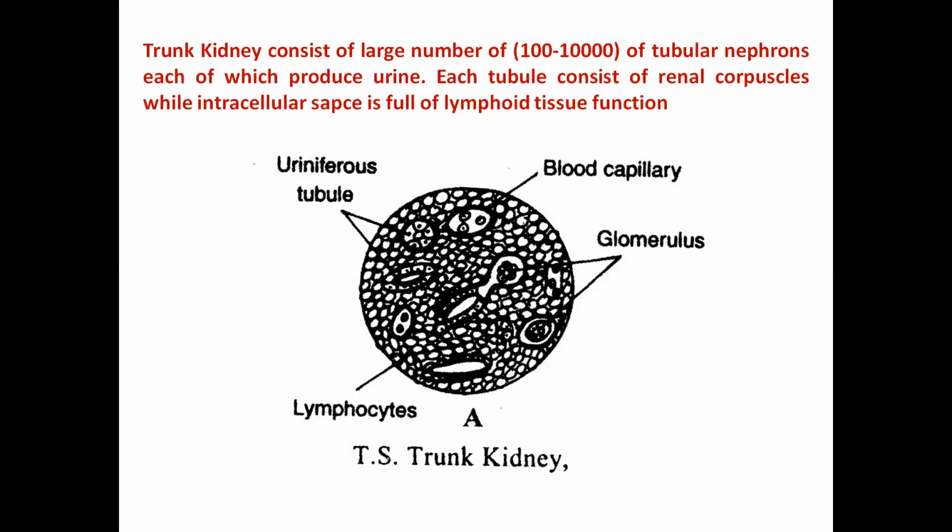Their number varies from 100 to 10,000. They are used to produce urine. They have the renal corpuscle, meaning the Bowman's capsule and the glomerulus. So the trunk kidney performs the excretory function, not the head kidney.